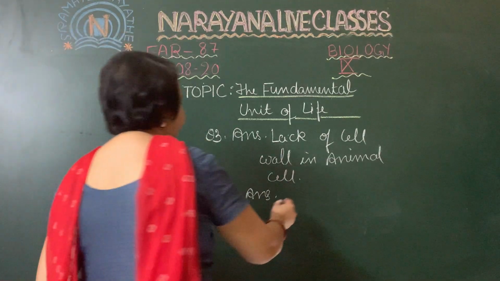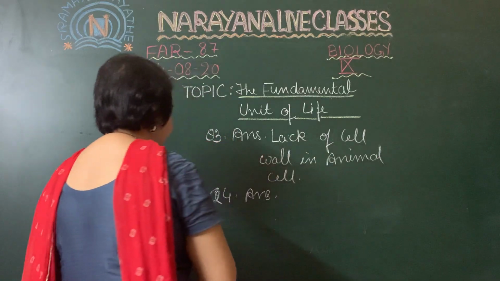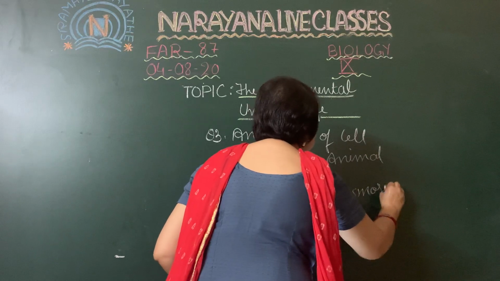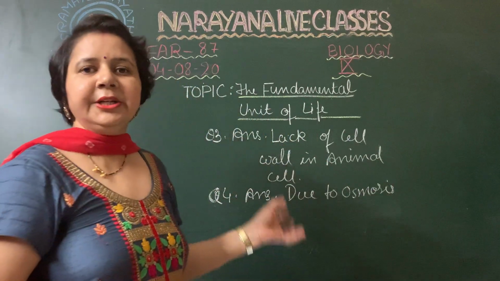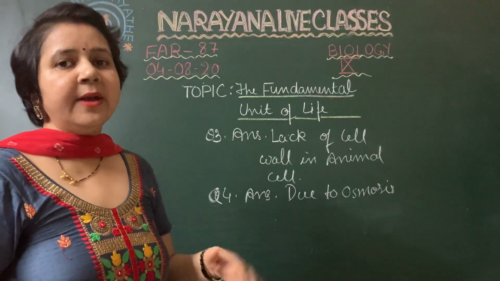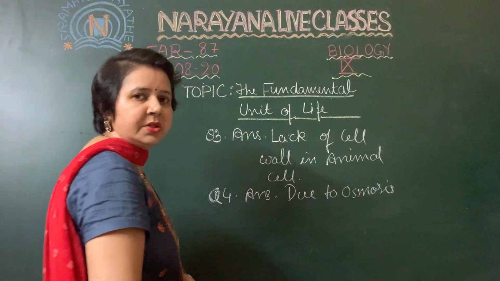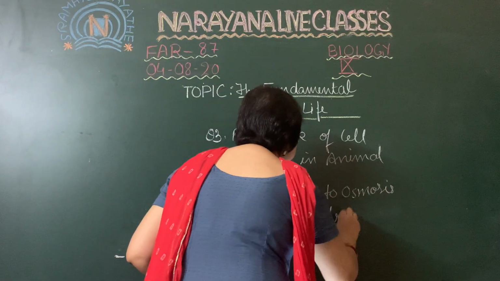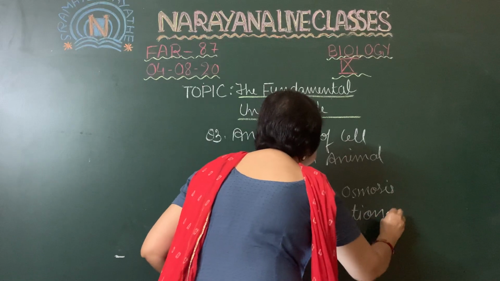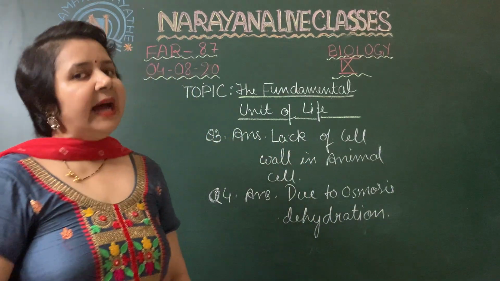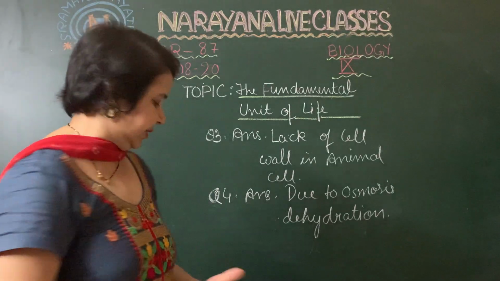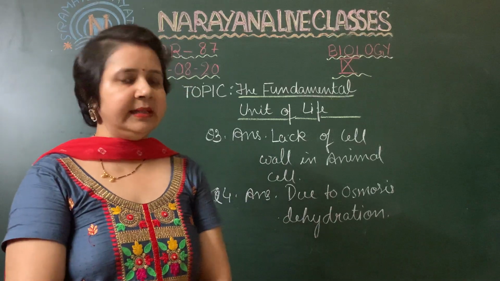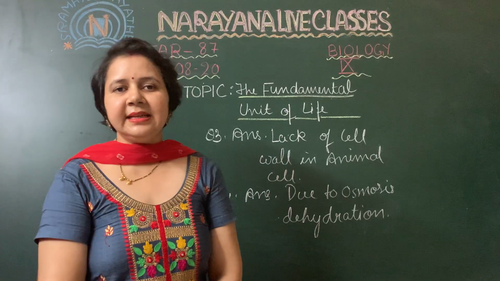So the answer to question number 4 is osmosis, and that osmosis results due to the highly concentrated salt solution. Due to osmosis, dehydration takes place since the salt solution was concentrated, and that is why vomiting took place. Upon consuming the salt solution, osmosis takes place, which results in dehydration, and this is the reason why the person starts vomiting.